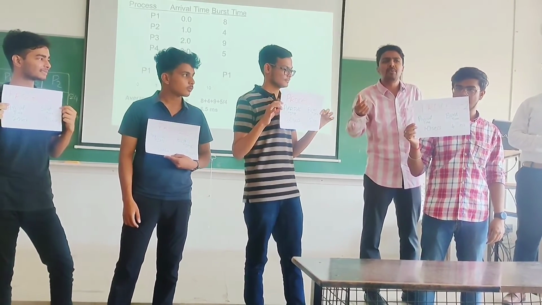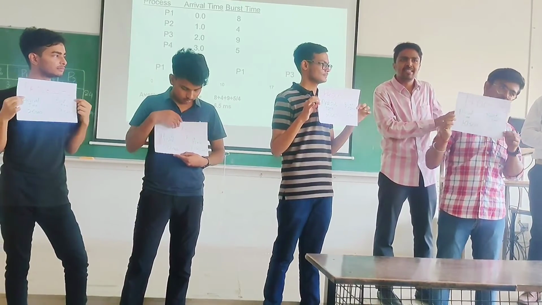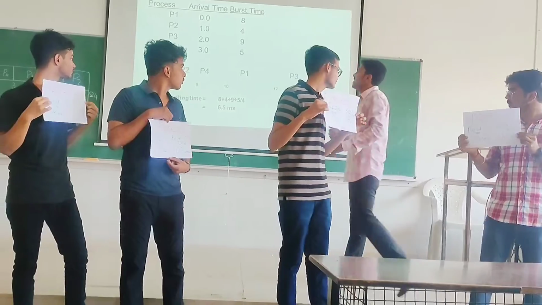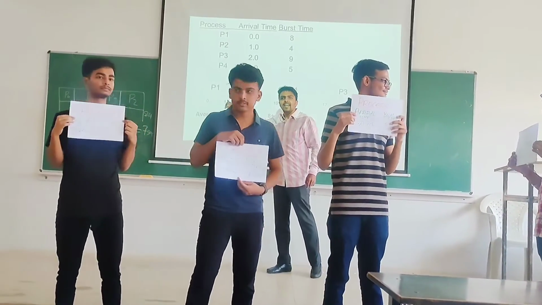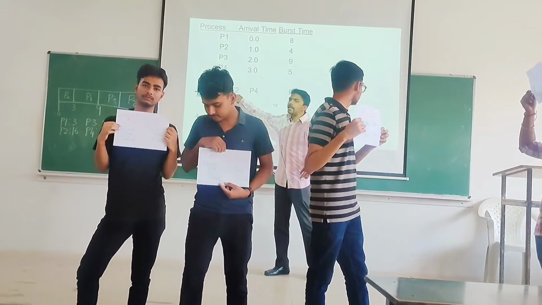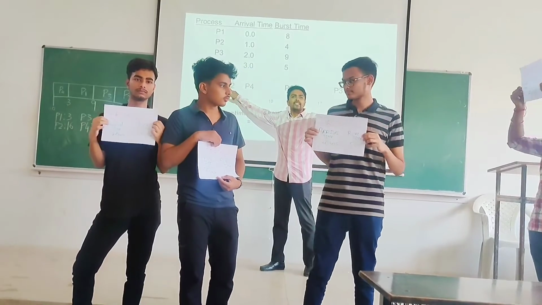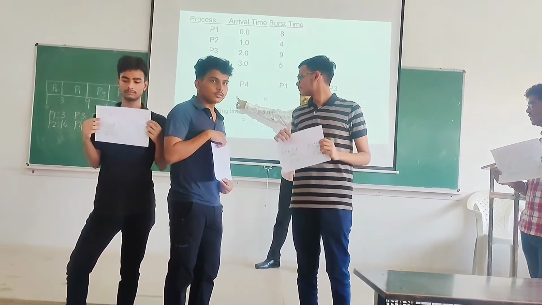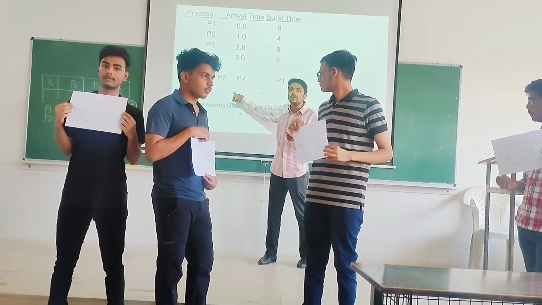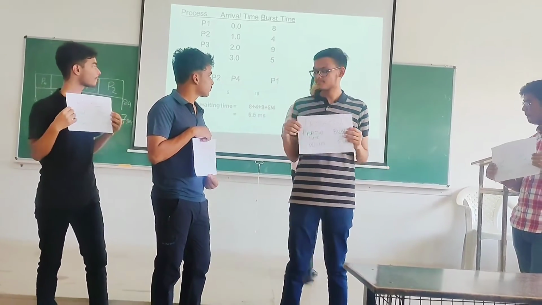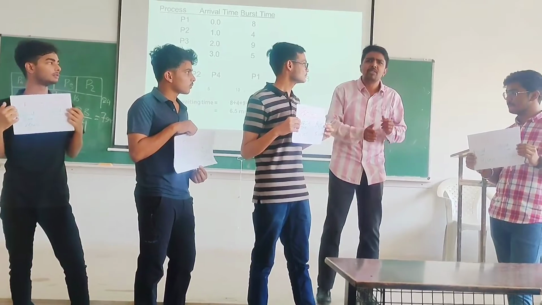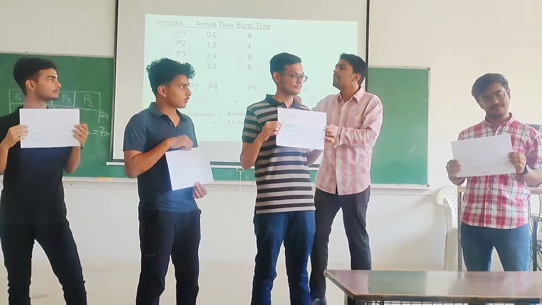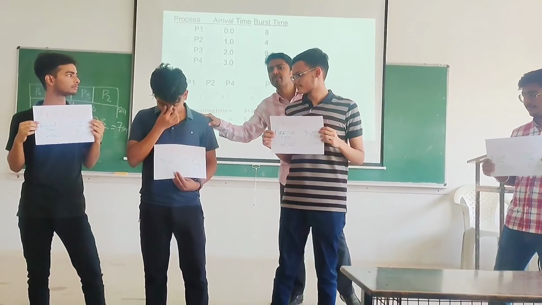So which one will I continue? With this itself. So this will get over at what time? It started its execution at 1, and the total burst time for process P2 is 4 seconds. So it will execute until time 5. So P2 will now complete its execution.